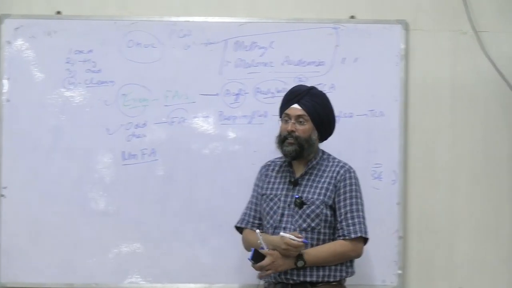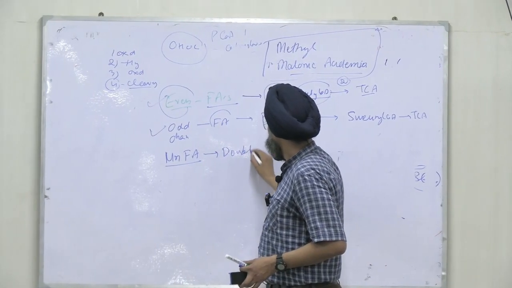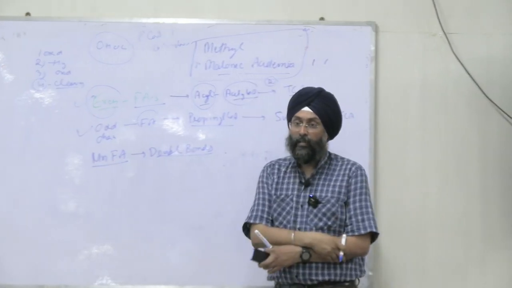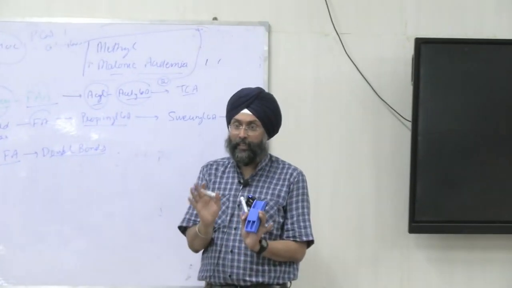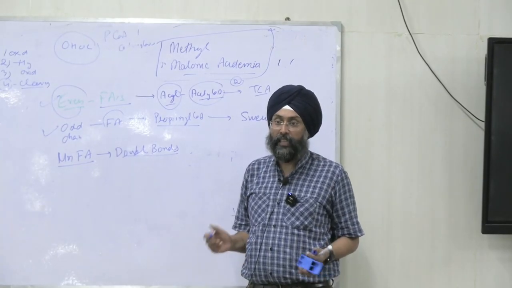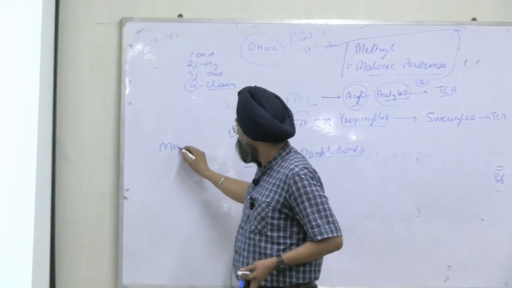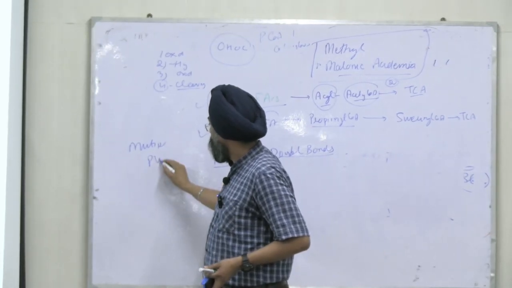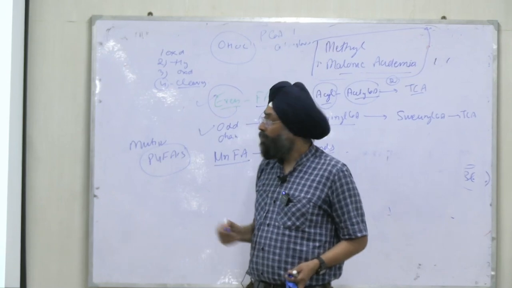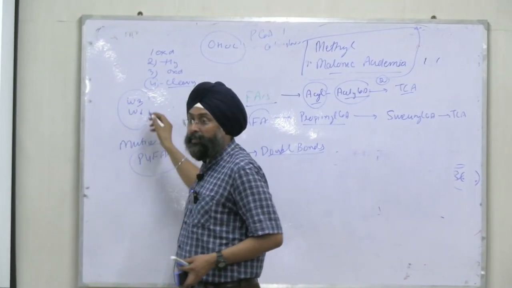Unsaturated fatty acids means they contain double bonds. It is clear now, you have studied in class 1 too. Unsaturated means they contain a double bond, and if there are multiple double bonds, it is polyunsaturated fatty acids. Do you know omega-3 and omega-6 fatty acids? Do you know how to calculate?